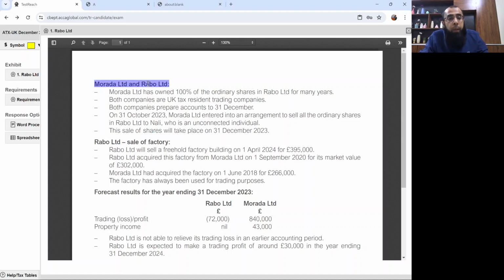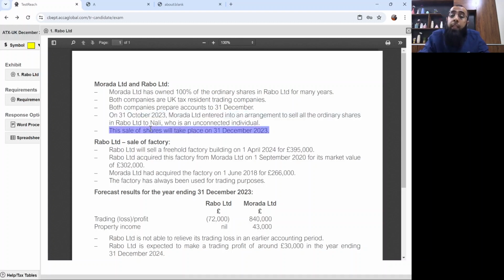Murada Limited and Rabo Limited. Murada Limited has owned 100% of the ordinary shares in Rabo Limited for many years. Both companies are UK resident trading companies. Both companies prepare accounts to 31st December. On 31st October 2023, Murada Limited entered into an agreement to sell all the ordinary shares in Rabo Limited to Nelly, who is an unconnected individual. So Rabo Limited is getting disposed, and the agreement to dispose is done on 31st October 2023.